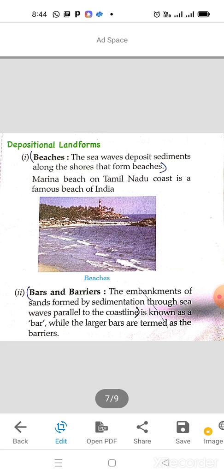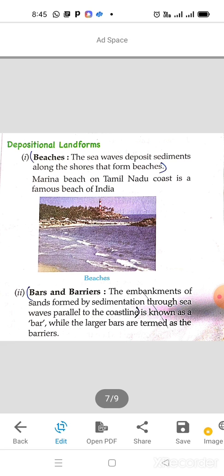Beaches are also landforms which are formed because of the depositional work of the sea. The sea waves deposit sediments along the shores that form beaches. So the sea carries sediments along with it, and they get deposited near the shore, which are known as beaches. Marina Beach on the Tamil Nadu coast is a famous beach of India.